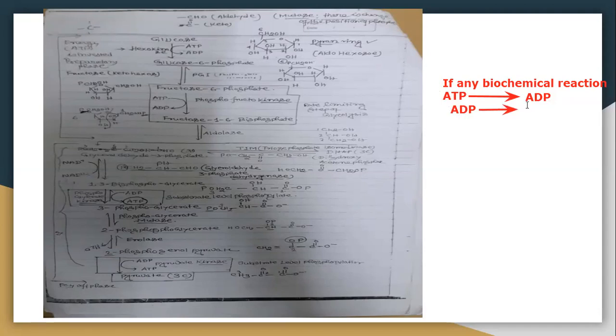ADP to ATP, then the enzyme name will have kinase added as a suffix. In an isomeric reaction, if isomerization occurs, then isomerase will be added. In dehydrogenation, that is, where oxidation or reduction occurs, then dehydrogenase will be added to the enzyme name.